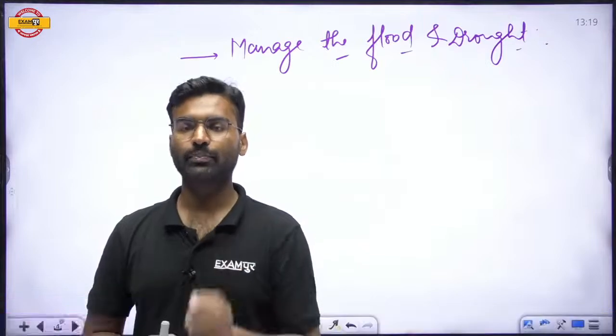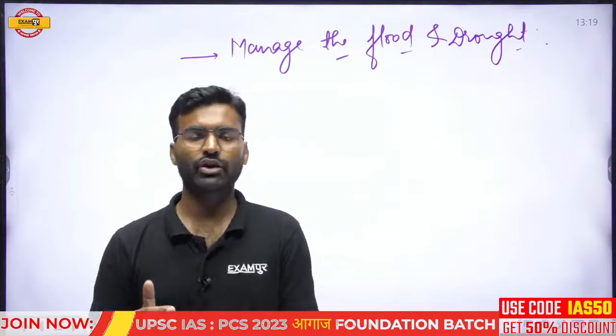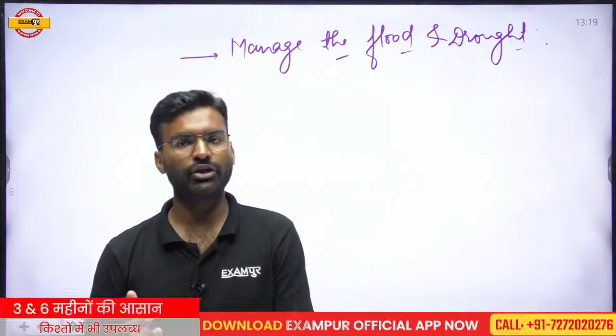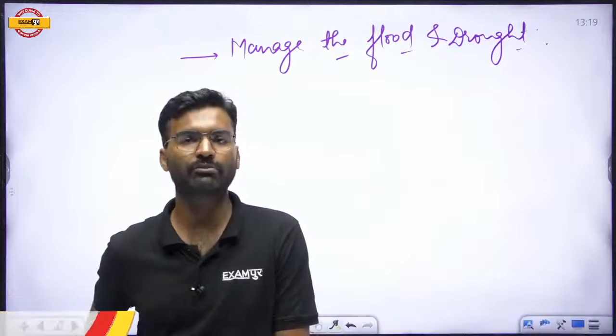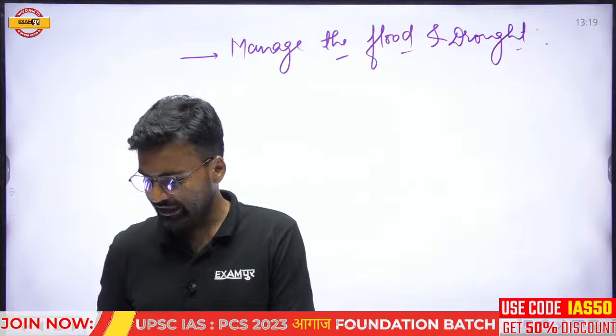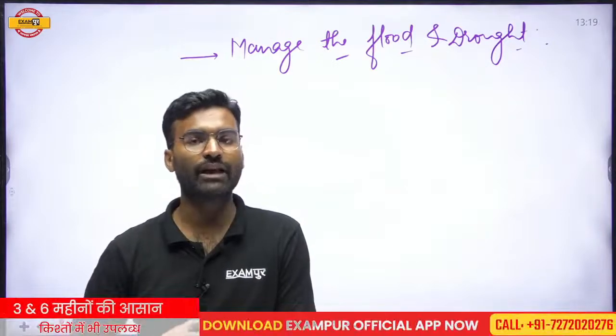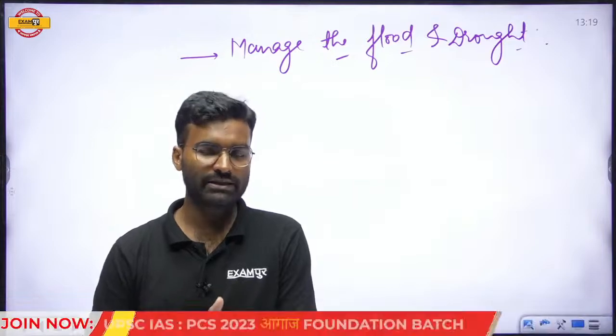Okay, but in the modern age, with economic development, human beings do not pay attention to the importance of these wetlands, and that is why the wetland areas started shrinking very fast, and that is why this type of initiative took place.